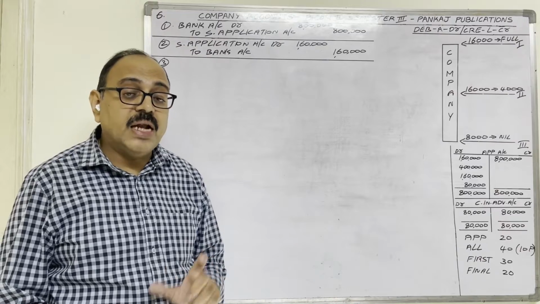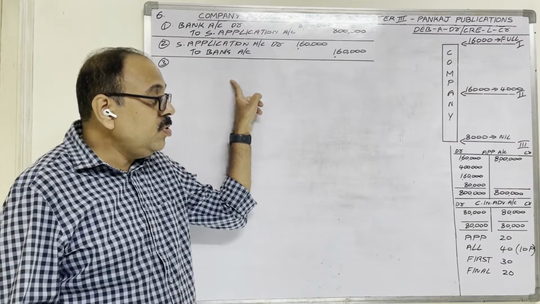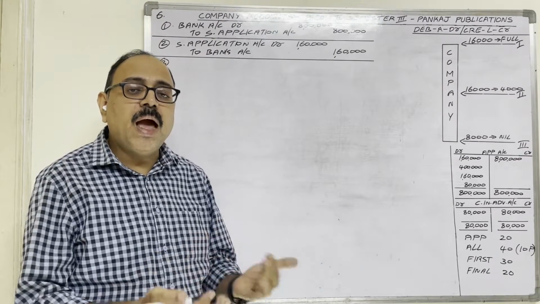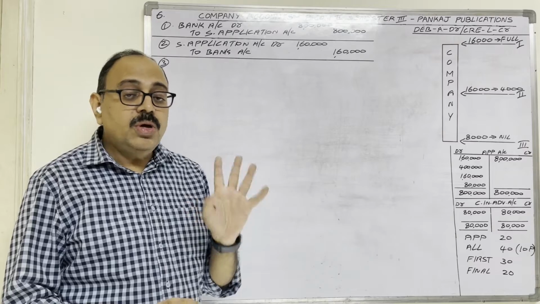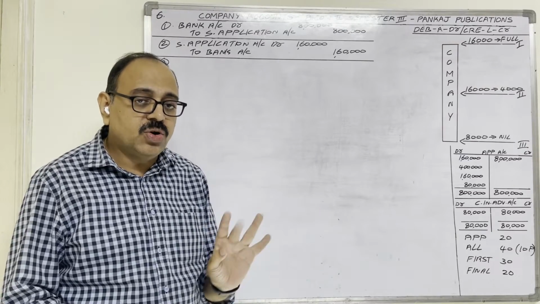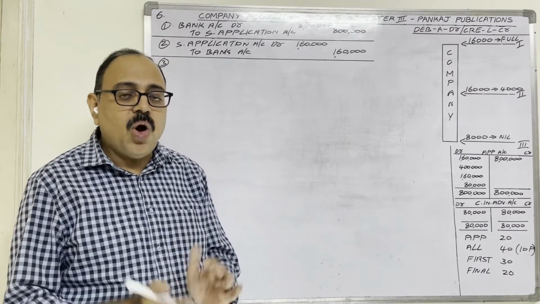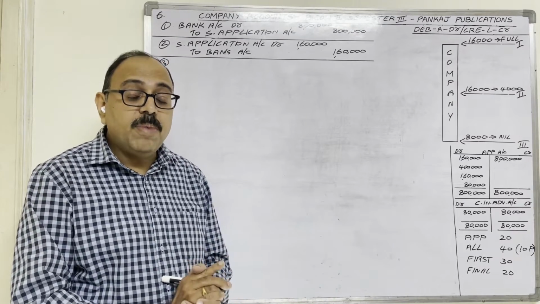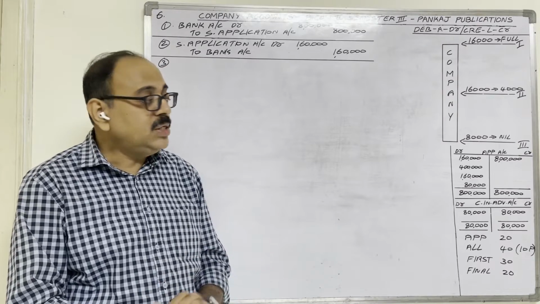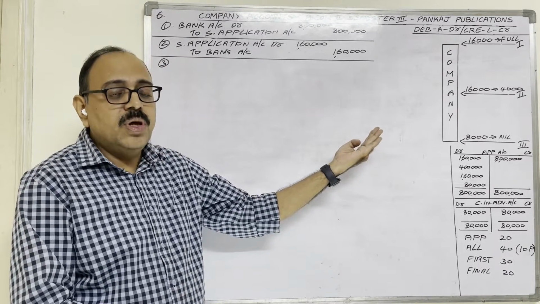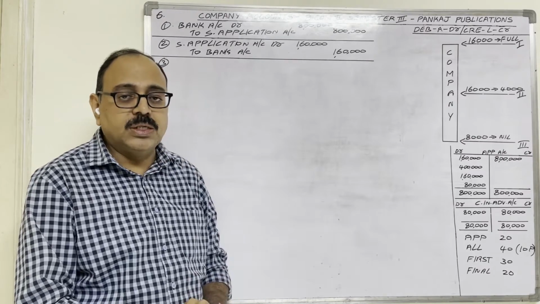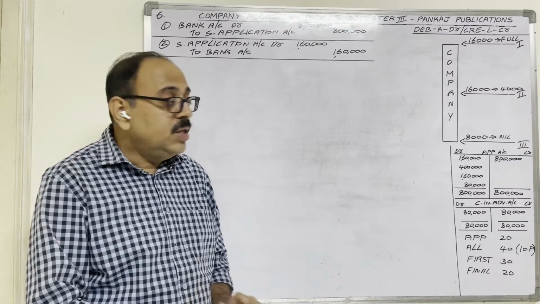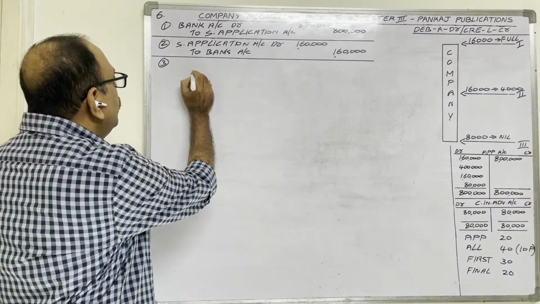The third entry is for transferring the share application account amount to the share capital account. See, finally the company wants to collect share capital money from the applicants. So in the form of application, allotment, first call, final call, the company is collecting. So all these installment amounts we should transfer to share capital only. Share capital is also a liability because from applicants we are receiving that amount. In future, the company should return it to applicants. To the company, applicants are creditors. Creditor is a liability. Therefore, the share capital account should be credited.